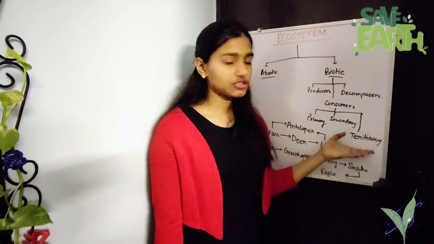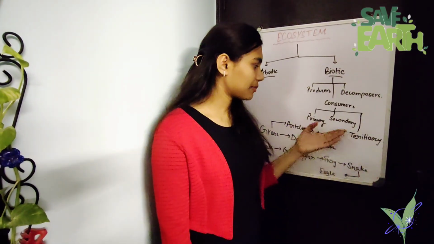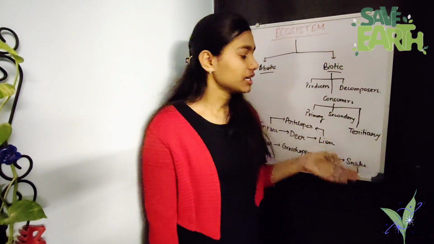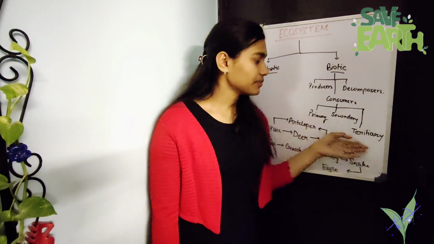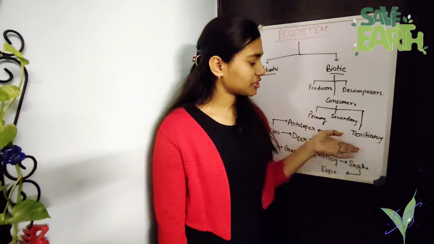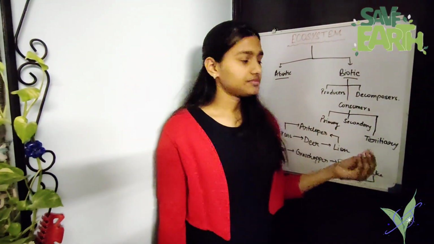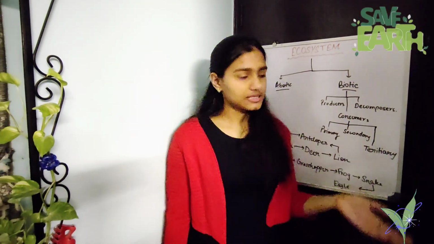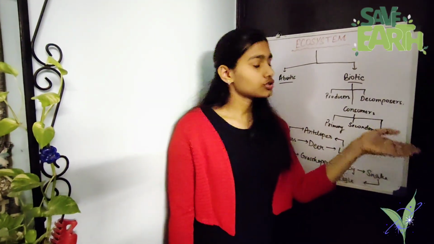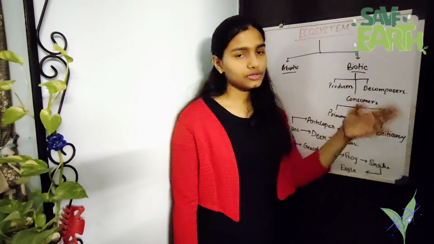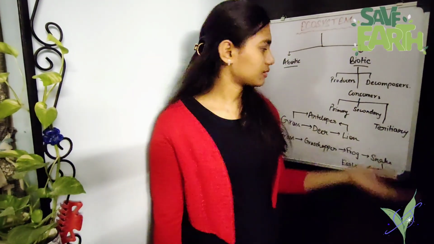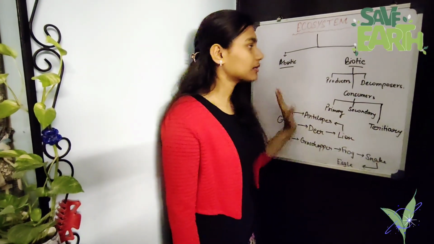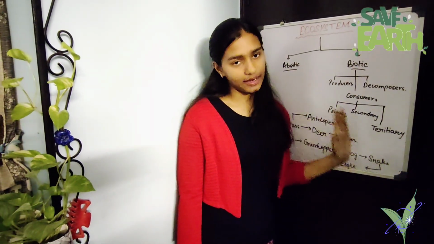Then the tertiary consumer, that depends on whether you have any other animal that further eats up the secondary consumer. After that, when the secondary or the tertiary consumer dies, that decaying matter is converted into simpler substances by the decomposers. So the decomposers add back those nutrients into the soil, which are taken up by the producers. So that was everything that occurs in the biotic component.